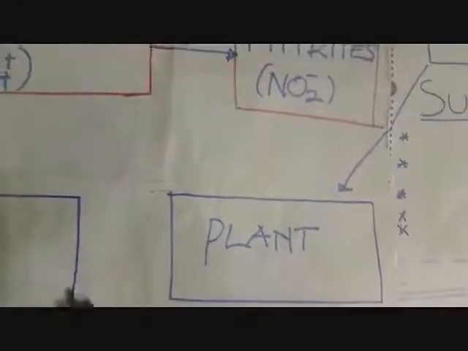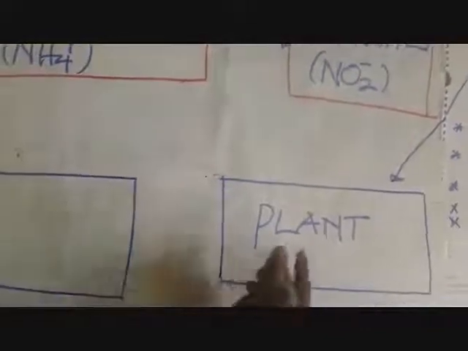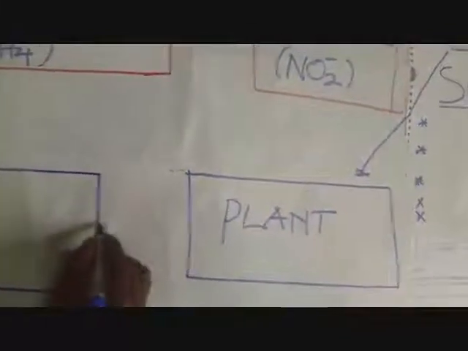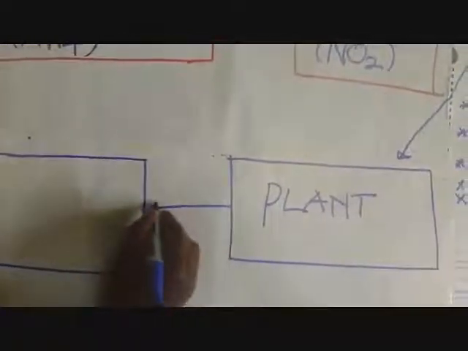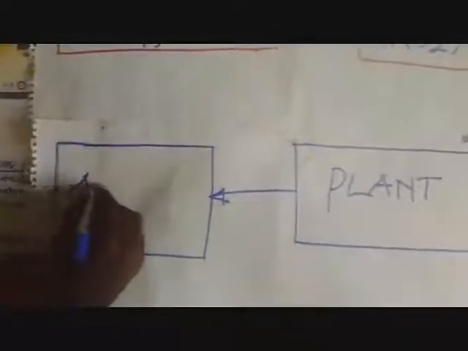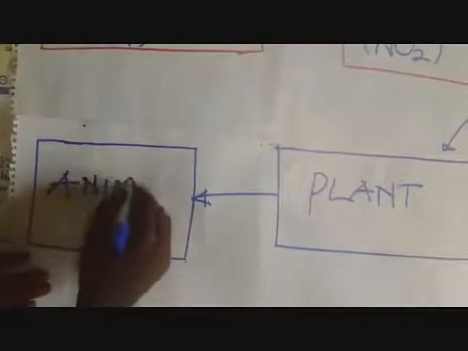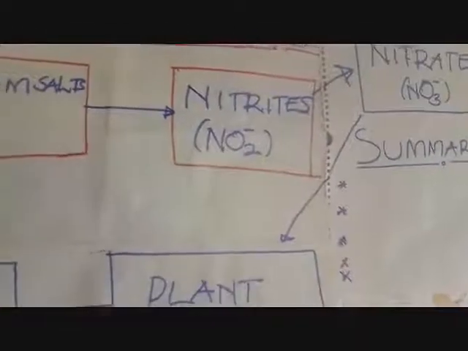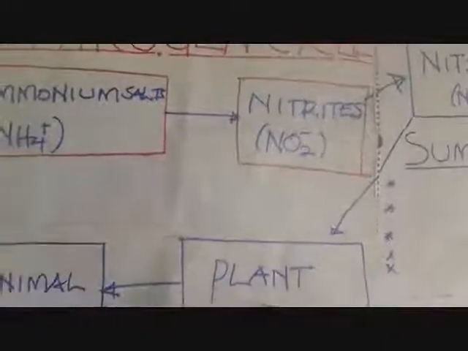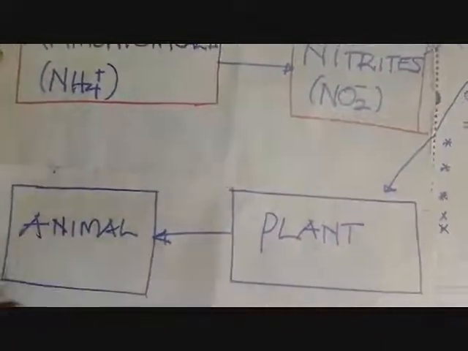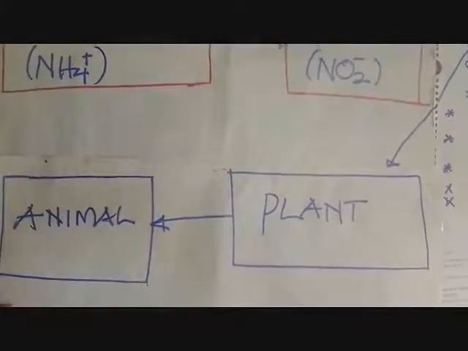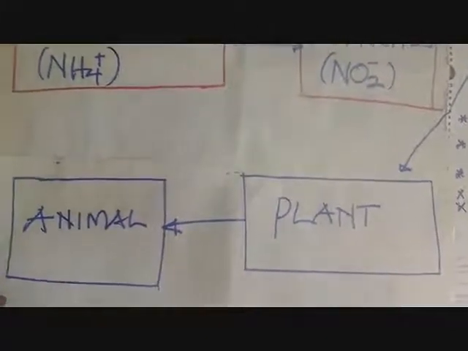Then the plants are also storing the food which is needed by the animals. So we shall see that the animals here are going to depend on the plants for food. The plants took the nitrates, then the nitrates are in the plants. Now the animals are also getting a copy of the nitrates which were picked up by the plants.